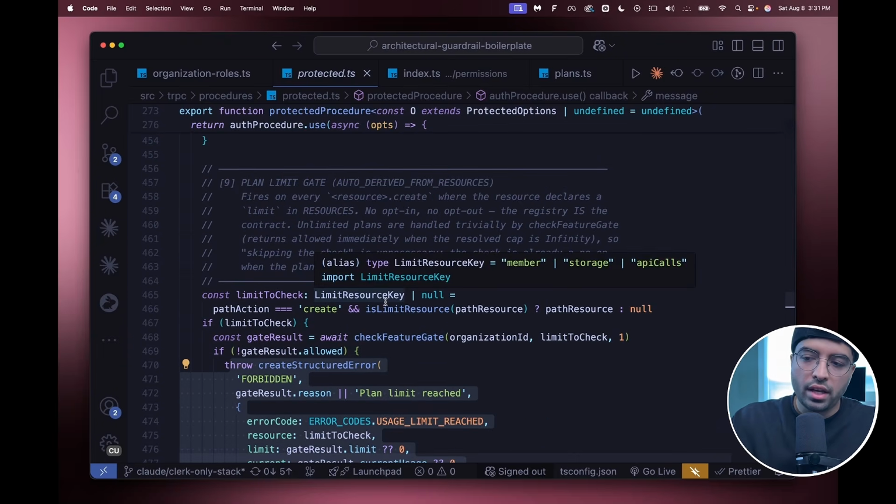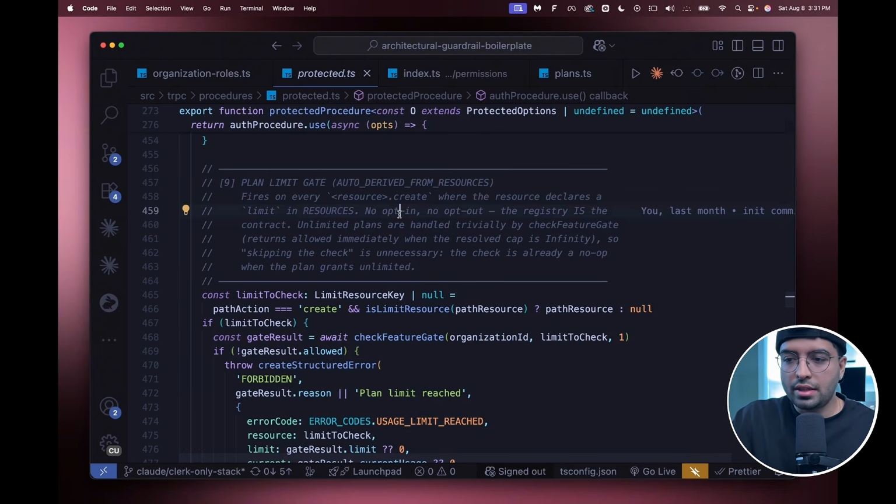So if I want to add a new feature in place, I go to the same source of truth, which is resources, and I add in this new resource in there, and then I set up whatever I need, and it's like basic English, right? I just have to type out how much it has per plan, and then what are the permissions on it, and that's pretty much it. And that also has TypeScript. So if I forget about something, it throws an error.